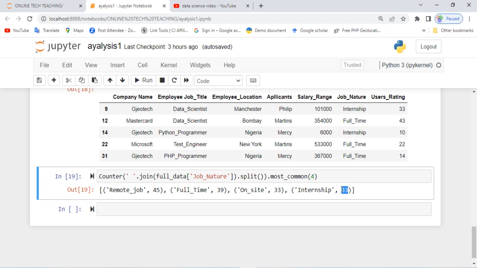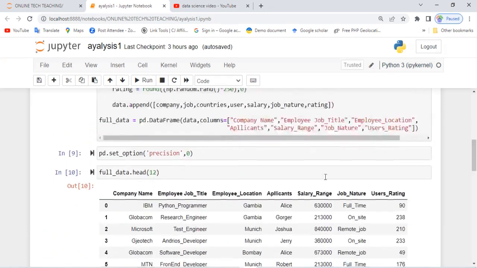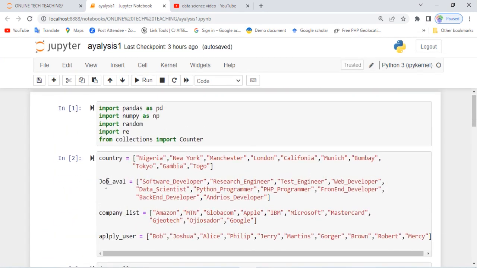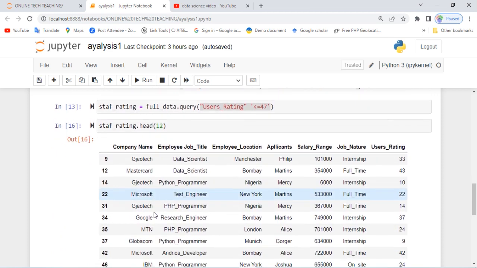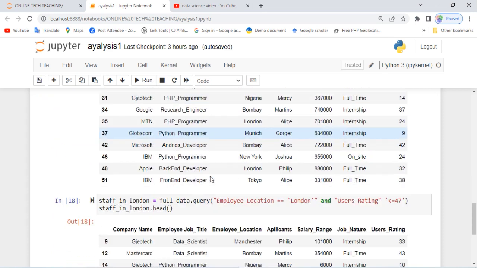This is part 1 of this video. You remember I said we are the ones who coded this data. We didn't pick Excel data, we didn't use CSV data. We generated this data from the first stage. We generated country, we generated job title, and every one of this data, we generated them. We've been able to filter, and we're able to do some other techniques.